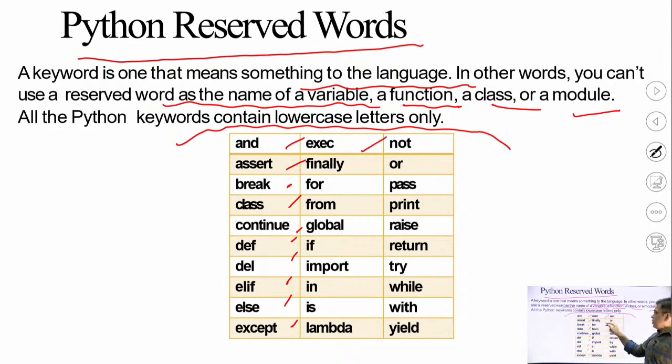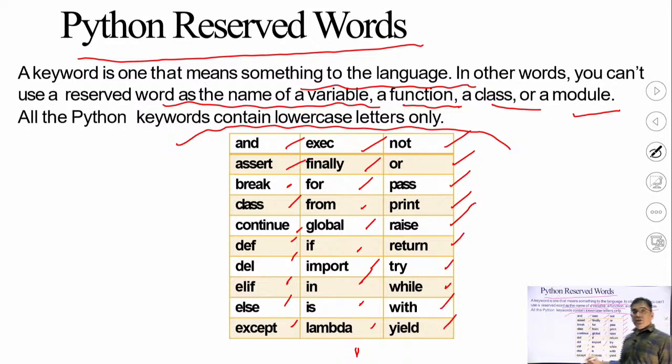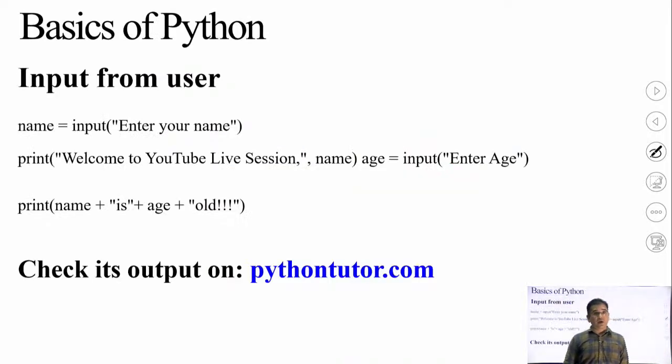Except, exec, finally, for, from, global, if, import, in, is, lambda. This is a very important function we will cover in the next class. It is generally called an anonymous function. Then not, or, pass, print, raise, return, try, while, with and yield. These are a few of the Python reserved words or keywords which are not used to declare any variable or a function or a module or a class.